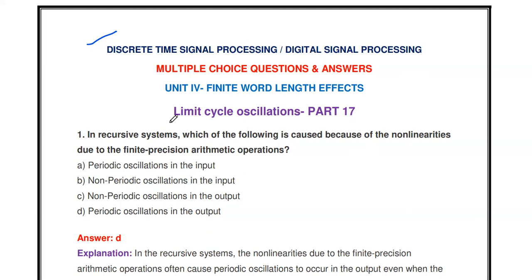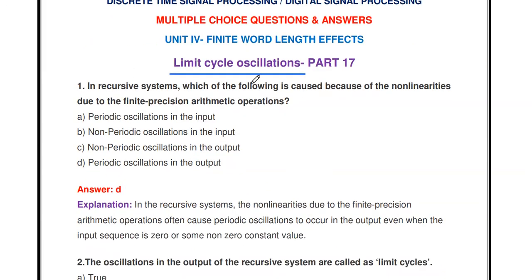So in this video, we are going to discuss the topic limit cycle oscillation. Already from the fourth unit, we discussed the first one, A to D, D to A converter, quantizer. Then the second one is number representation, fixed point and floating point representation. Then the third video we discussed quantization of filter coefficients. Then this is the fourth one, limit cycle oscillations.